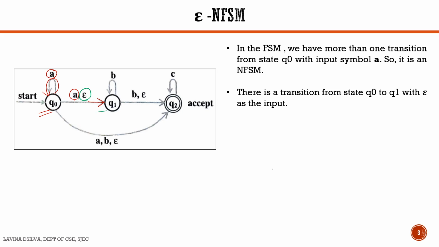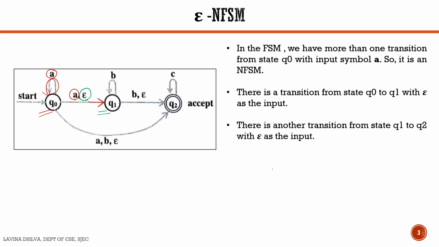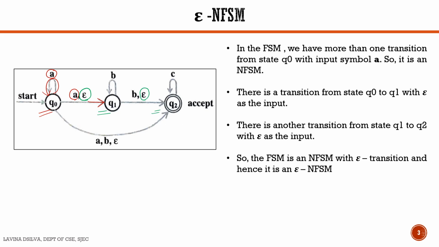Q0 moves to Q1 state without consuming any input. Another transition we can see on this epsilon symbol, that is Q1 state moves to Q2 state. Therefore, this NFSM can be called an epsilon NFSM because it has got epsilon transitions in it.